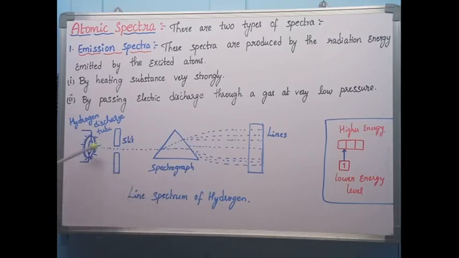These radiations are obtained from the substance because of the excitation energy. Whenever you are supplying heat energy to the hydrogen gas, the excitation is taking place inside. Whenever the radiations are emitted, the spectrograph filters the radiations and gives the spectra properly in the recorder. So this is a line spectra or emission spectra.